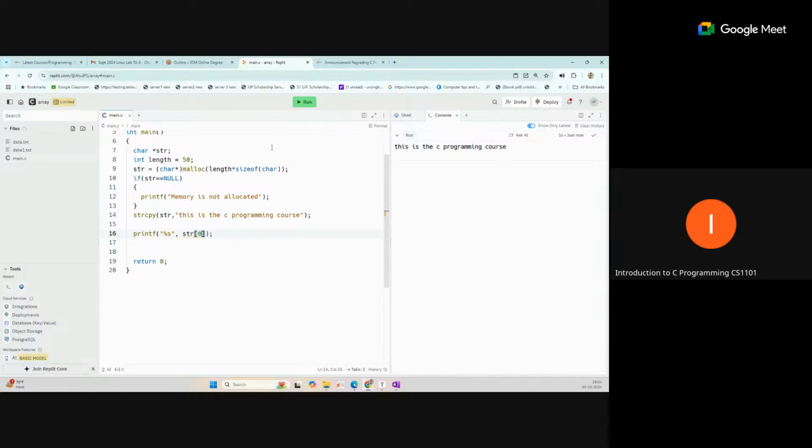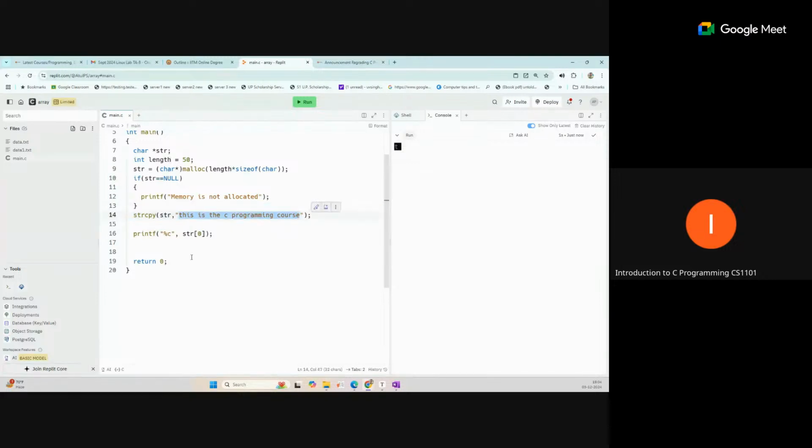Suppose this is str[0]. Because this is a character, we have to use %c here. If you are printing that single character, that is T, the first T. Then you can traverse your string character wise or index wise.